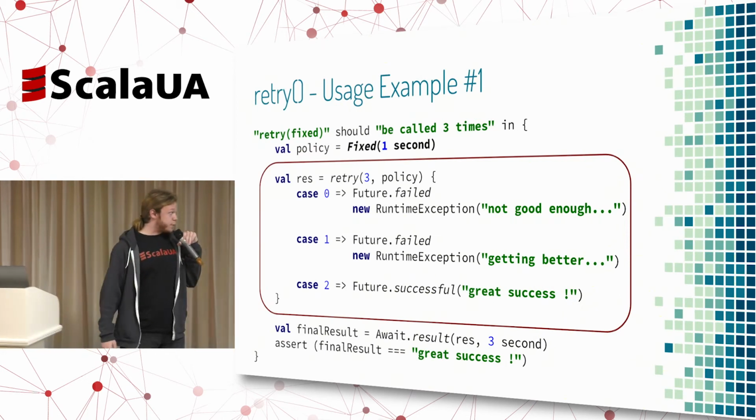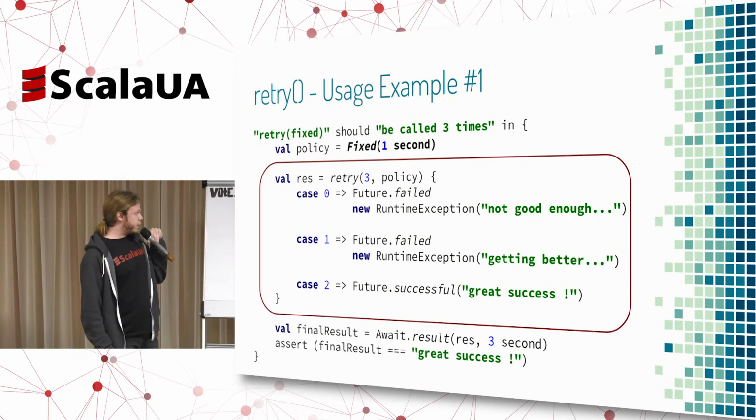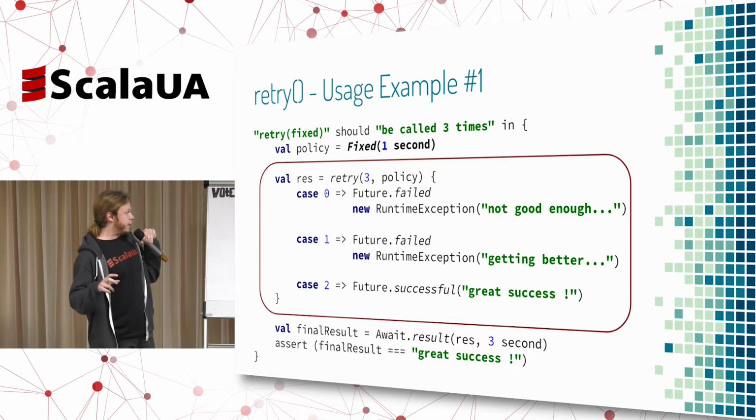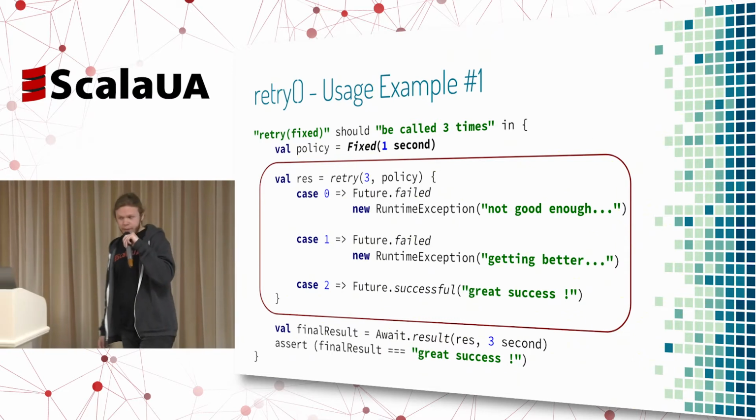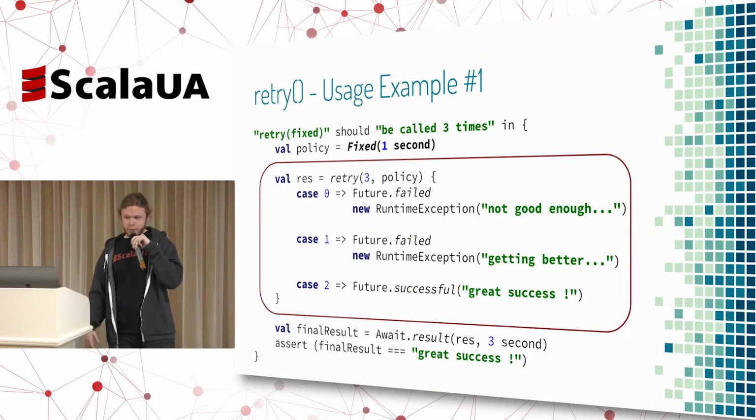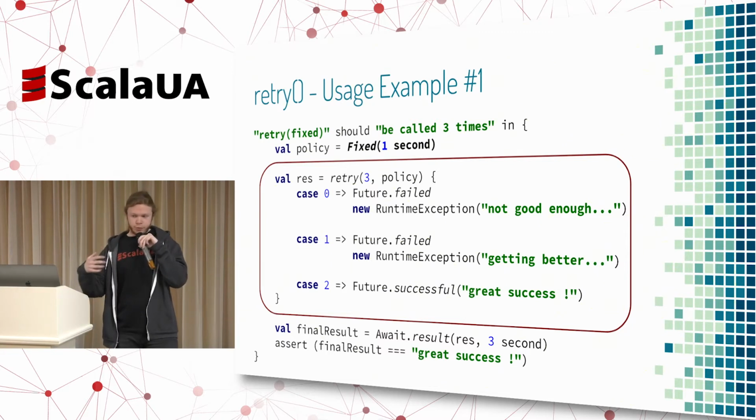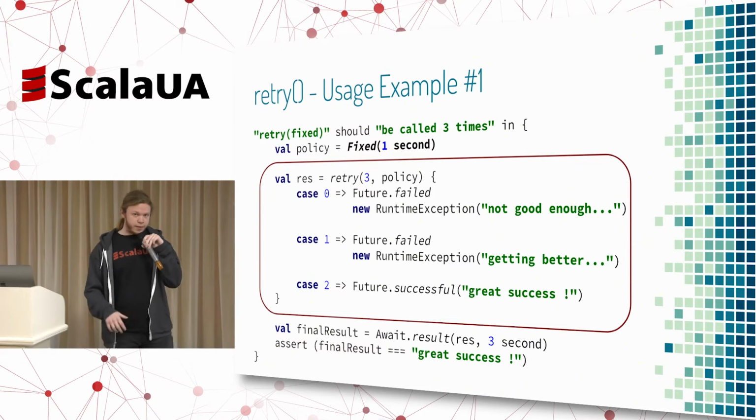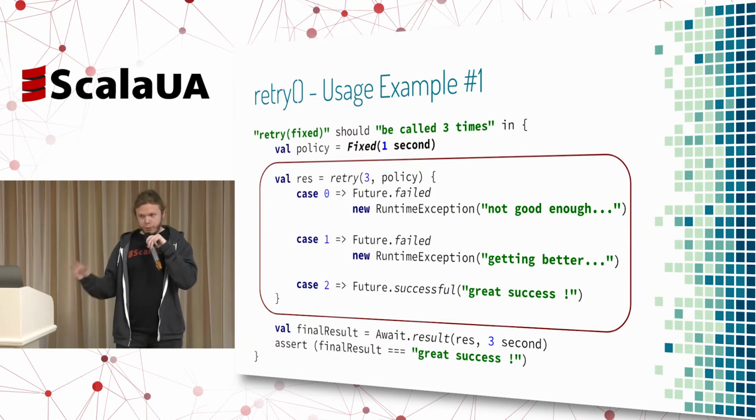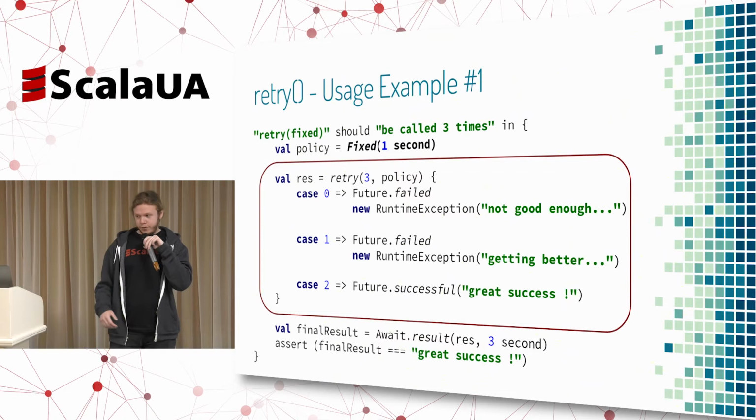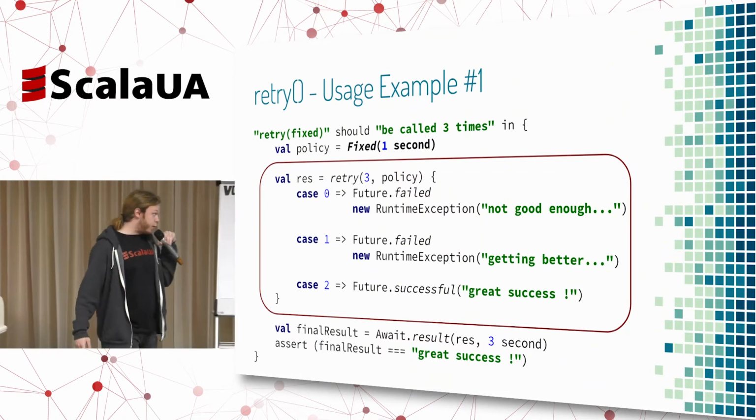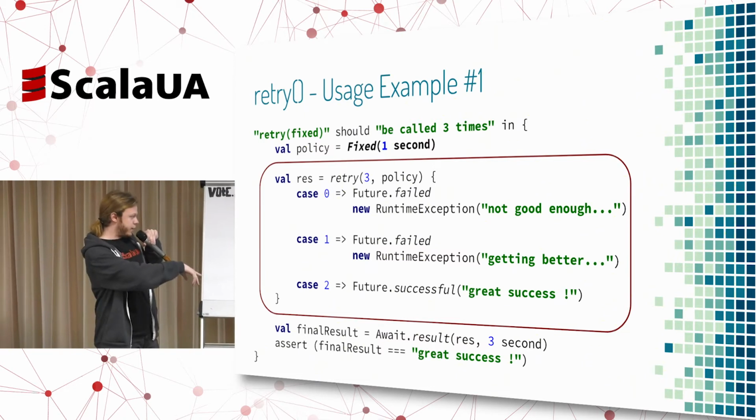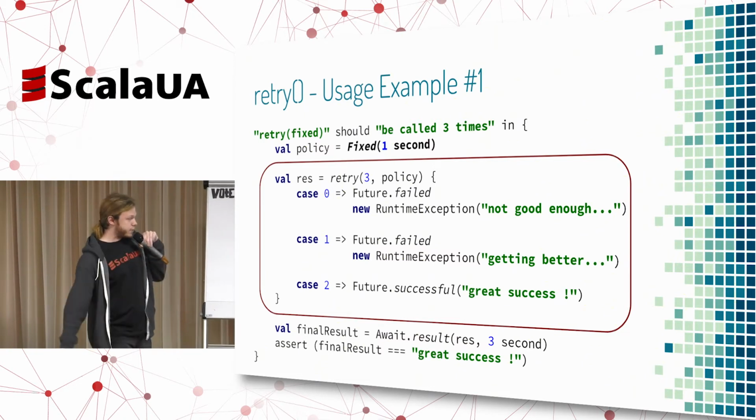Let's take a look at the first usage example. Here our policy says we'll have a fixed delay of 1 second. When we try to execute our retry method, we see that for the first iteration, we're failing with a runtime exception. We'll wait 1 second before we retry. The second execution will fail again on a retry exception, which means we've already waited for 2 seconds. The third iteration will succeed with great success. We can see here that overall we're going to wait for 2 seconds, and the final result would be a great success.